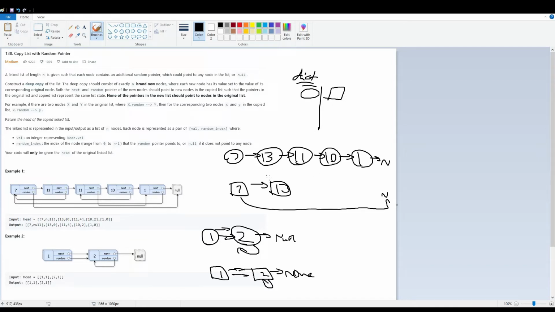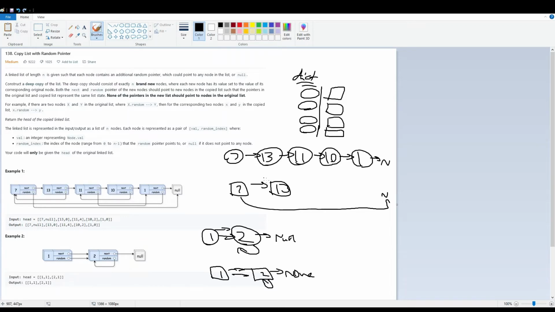So for each node, we refer the original to the copy. We create copies for the node here, and then store this mapping between the original and the copy. Deep copy, I might add.